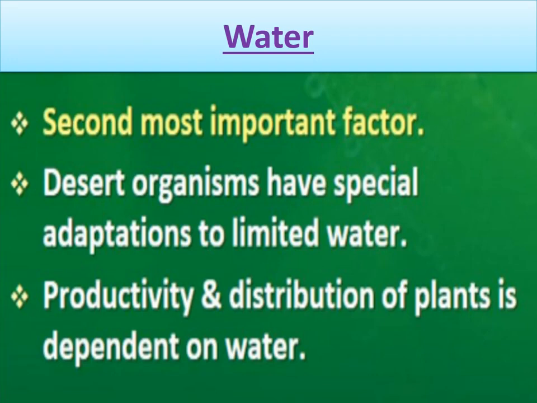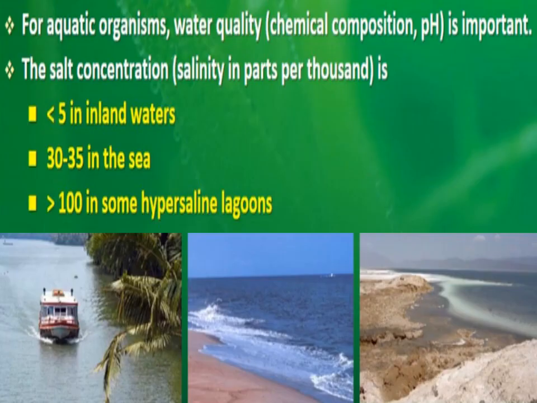Productivity and distribution of plants is dependent on water, because according to water availability, different types of plants are found in different areas. So we can say productivity and distribution of plants is affected by water.